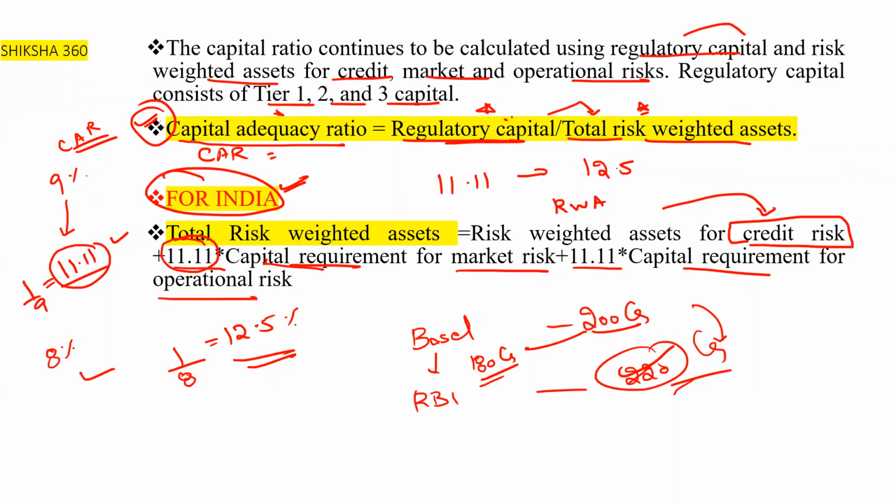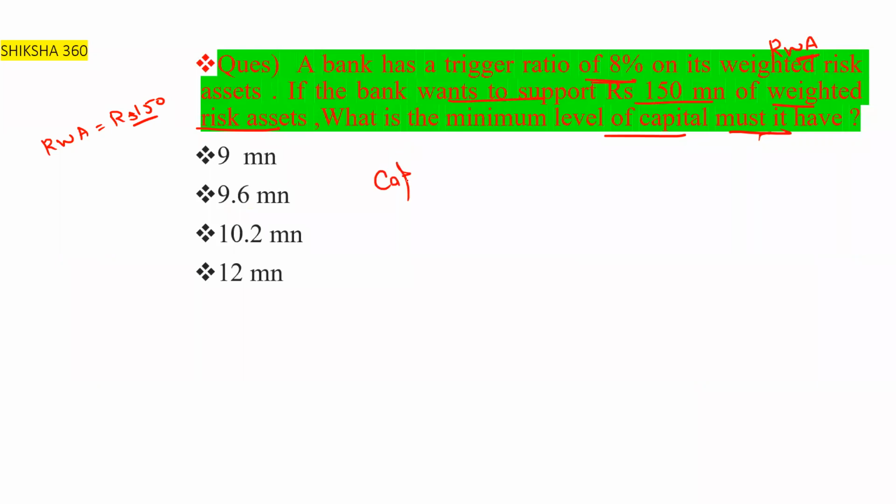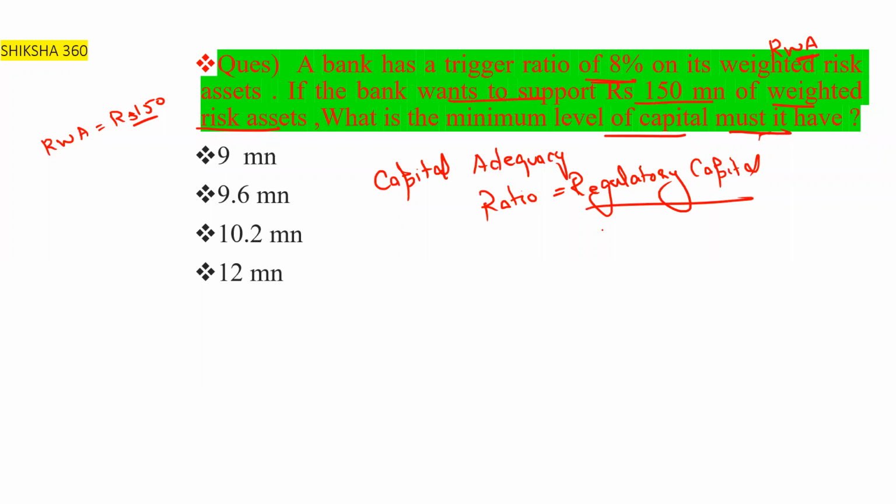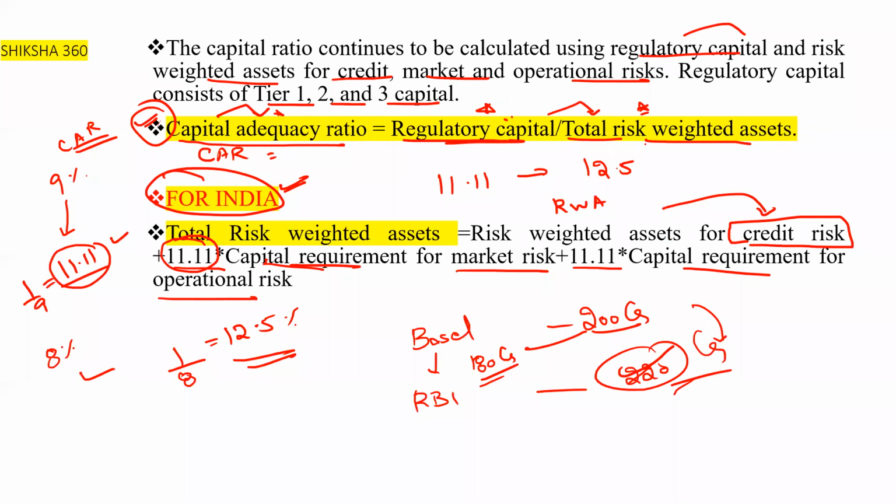So till now, we have discussed only one formula, this one: capital adequacy ratio. Capital adequacy ratio is equal to regulatory capital upon total risk weighted assets. This is the formula: regulatory capital upon total risk weighted assets.